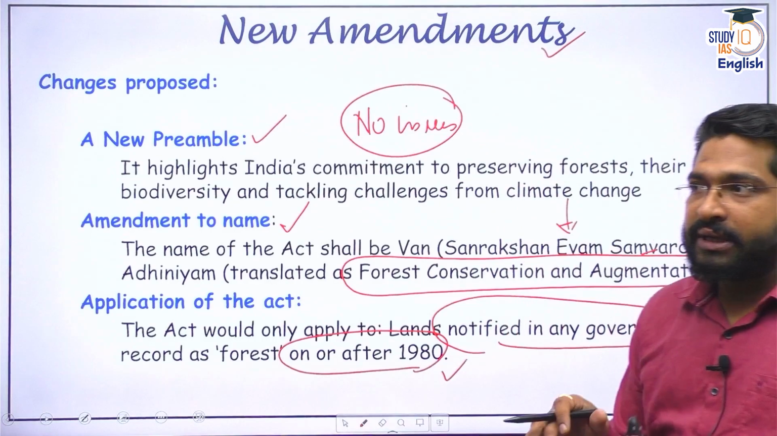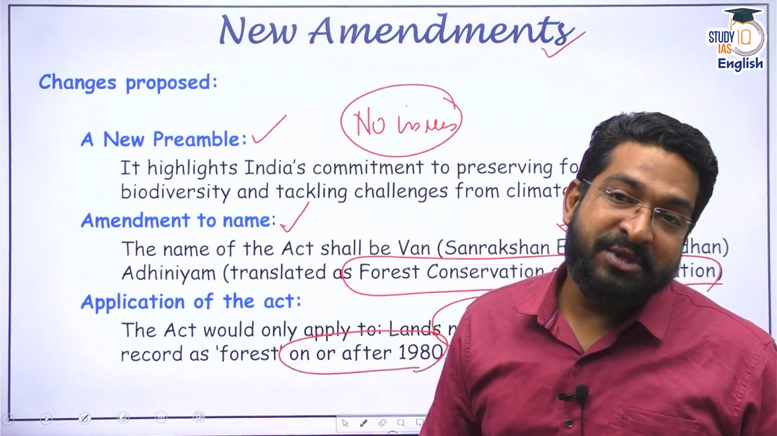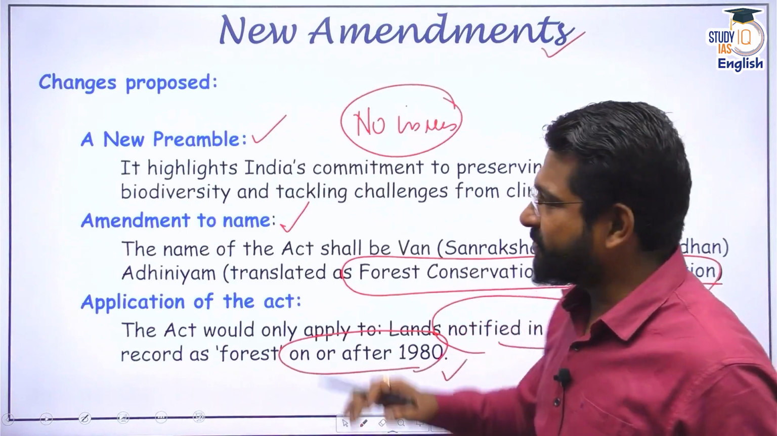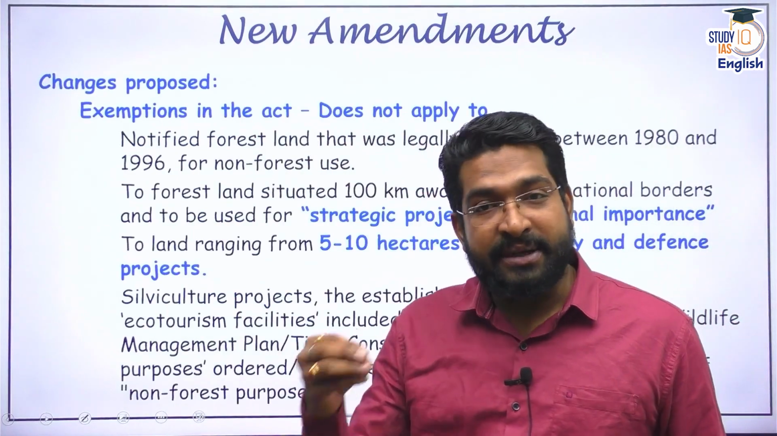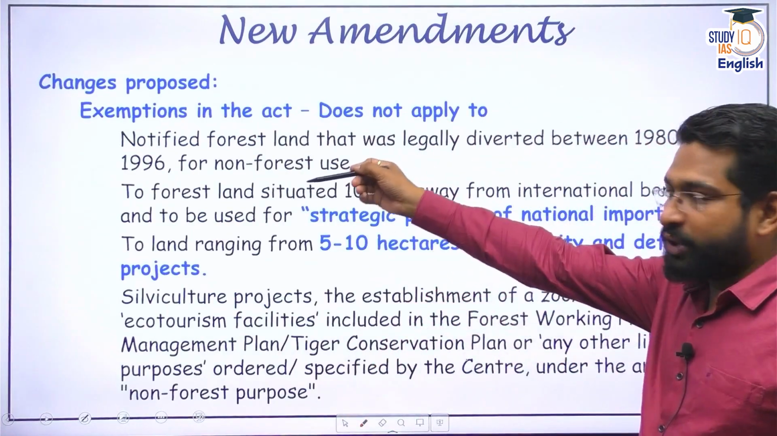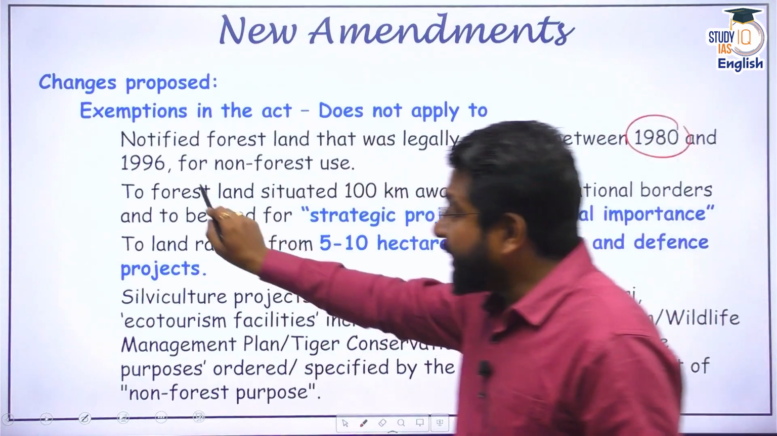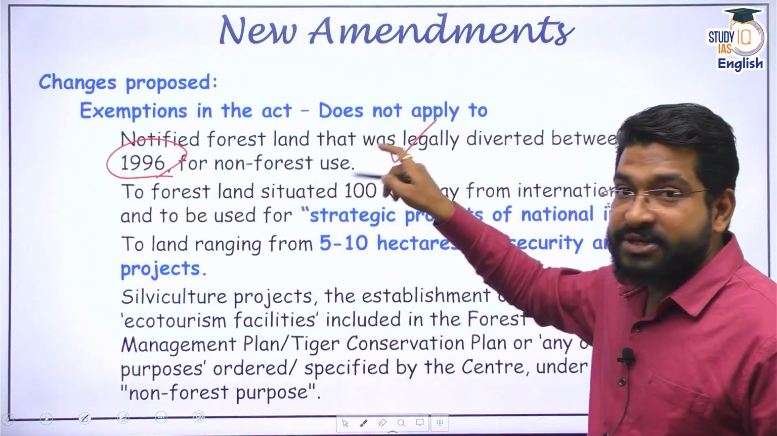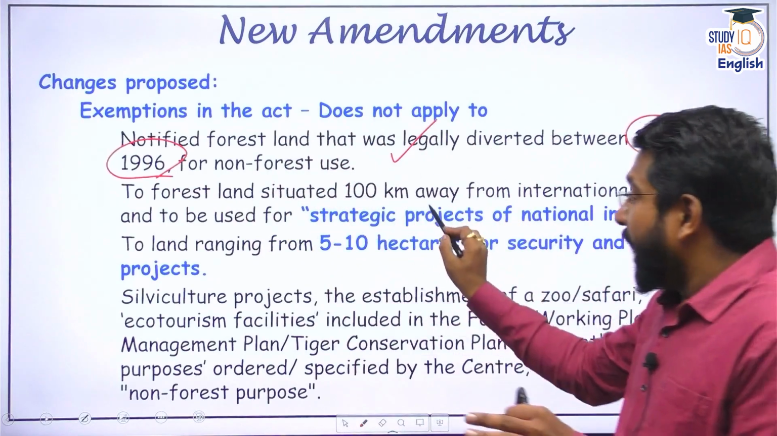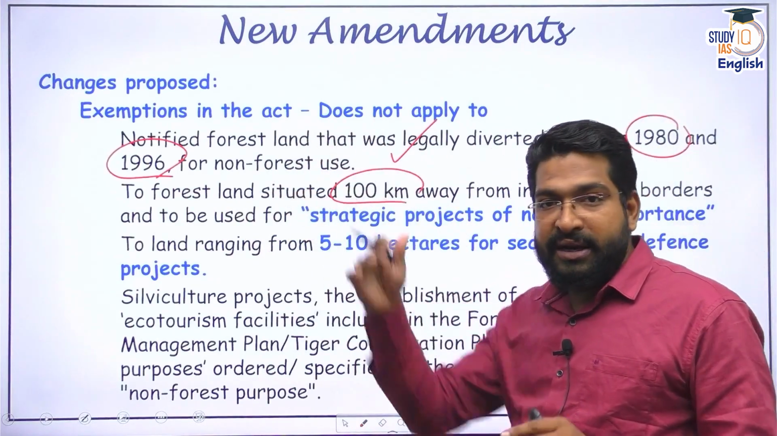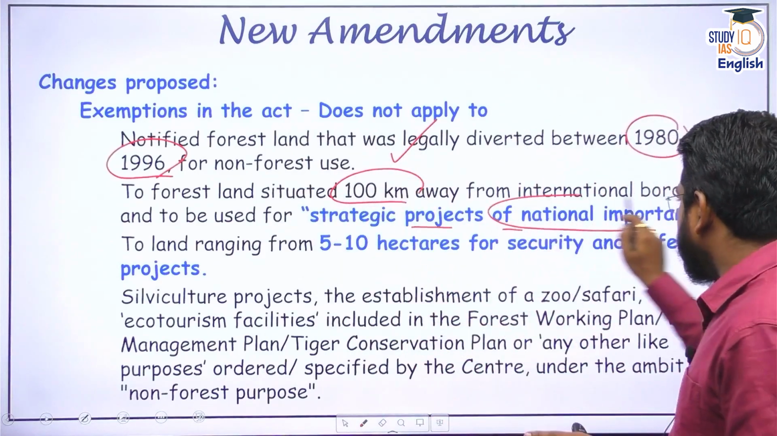So by now you must have already deciphered that this basically waters down the T.N. Godavarman judgment of the Supreme Court. Apart from that, there are large exemptions being brought in the Forest Conservation Amendment Bill. What are the exemptions? As I told you, notified forest land that was legally diverted between 1980 and the date of the Godavarman judgment for non-forest use would be exempted. Apart from that, forest land situated within 100 kilometers of the international borders can be used for strategic projects of national importance.